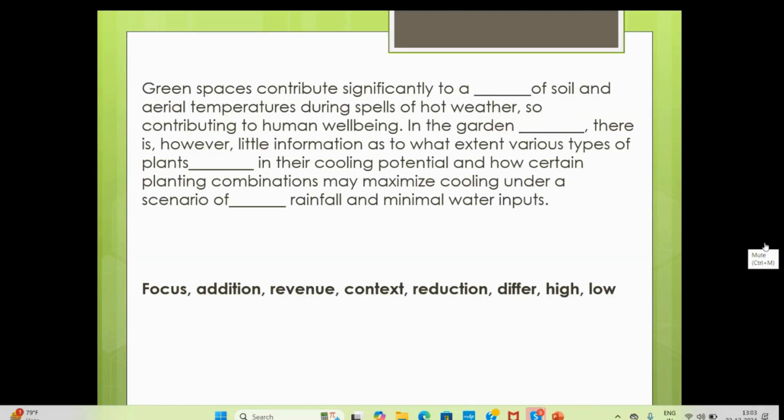Okay guys, so we'll see the grammar part and all. You can focus somewhere. And the focus I have in my life. So yes, focus can act as a noun and a verb both.